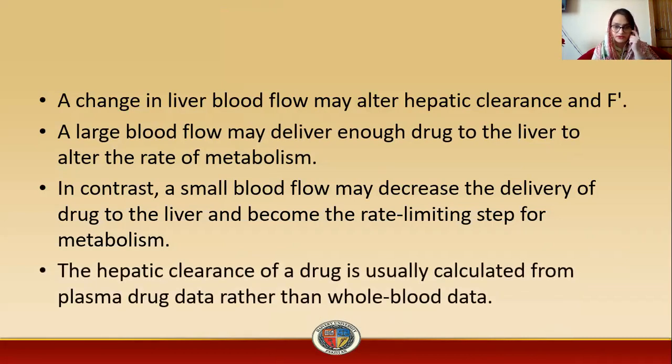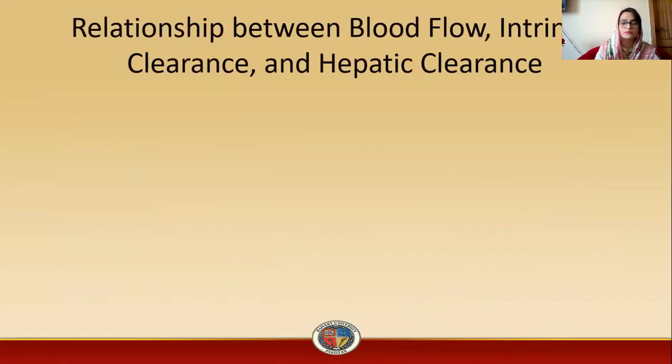The hepatic clearance of a drug is usually calculated from plasma drug data rather than whole blood data. So clearance is usually estimated by plasma drug data, not from whole blood data. Then comes the relationship between blood flow, intrinsic clearance, and hepatic clearance.